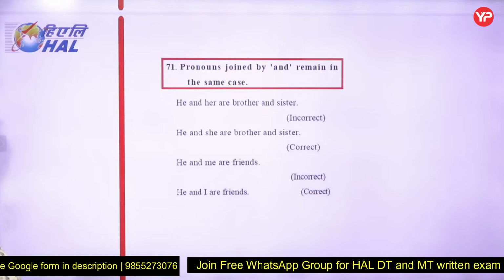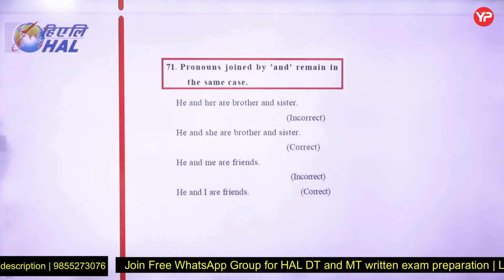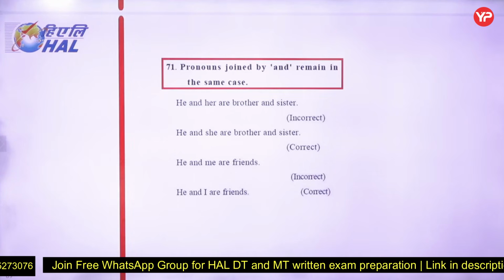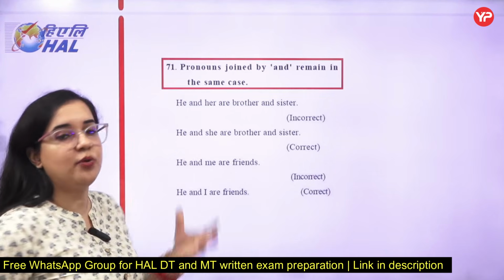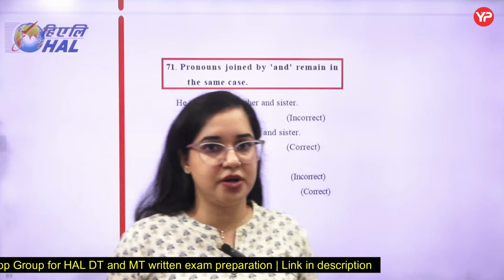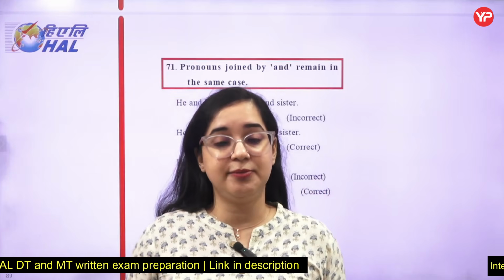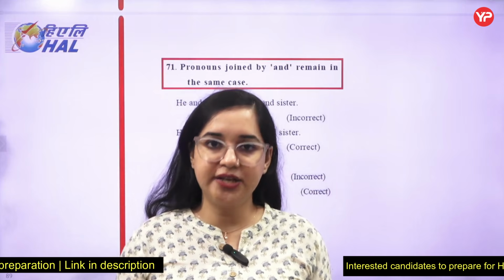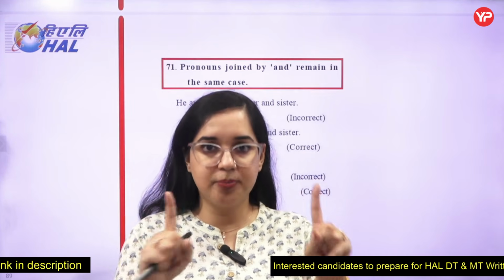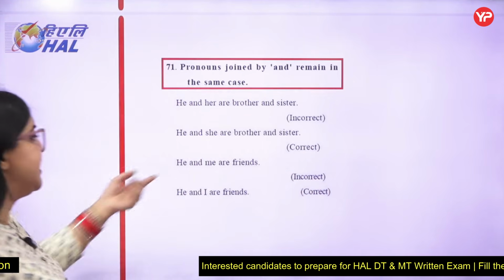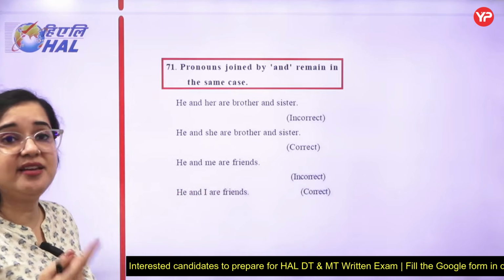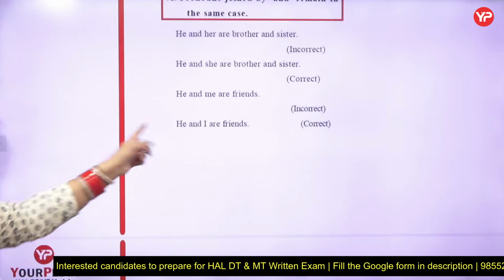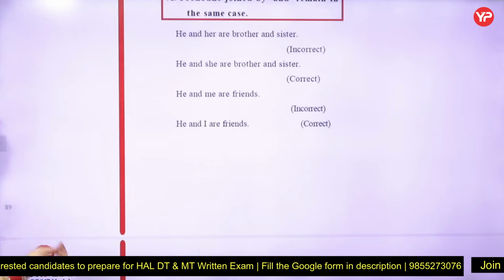Next, pronouns joined by and remain in the same case. Now it cannot be "he and her." I cannot take one as a subject and one as an object pronoun. I will be taking both in the same case. He and she, because both are subject ones. So if you have and, both the pronouns should be in the same case. "He and me are friends?" No. "He and I are friends," right? And you remember the sequence? Even they have written the right sequence over there.